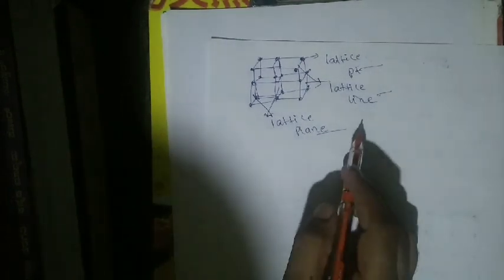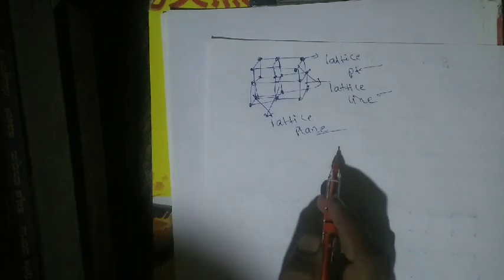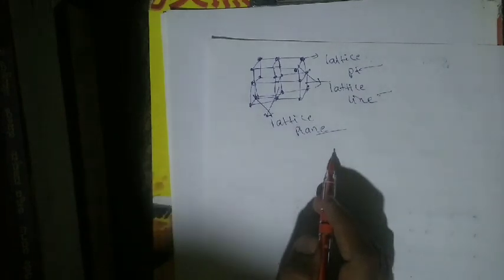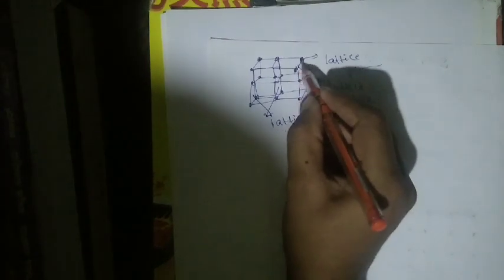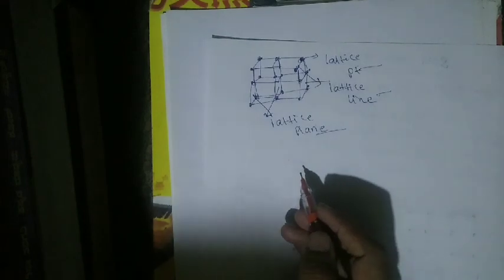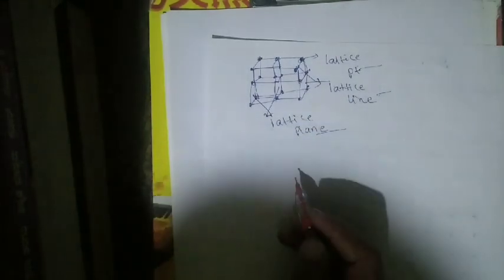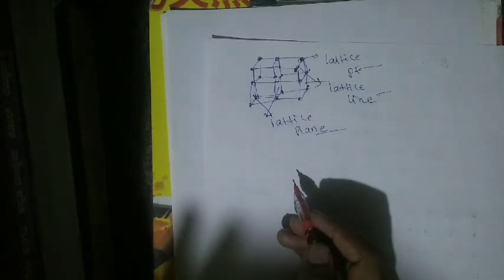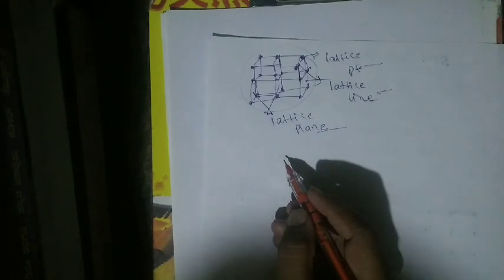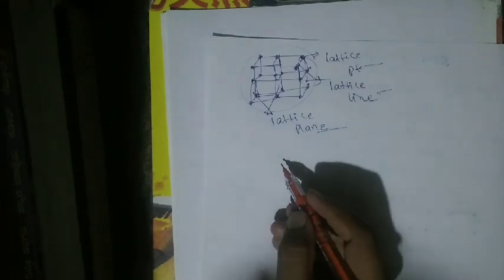Okay, so it is observed from the figure that in a space lattice the points are arranged strictly at equal distance and that the surrounding of any point is identical. So what is the purpose of that? You already know what a space lattice is. A space lattice is an infinite array of points or atoms or molecules or ions arranged in a regular periodic fashion in a three-dimensional space, such that each point in the lattice has exactly identical surroundings.